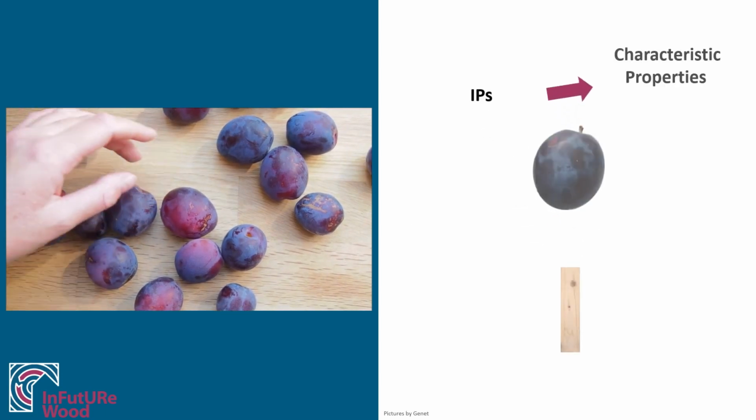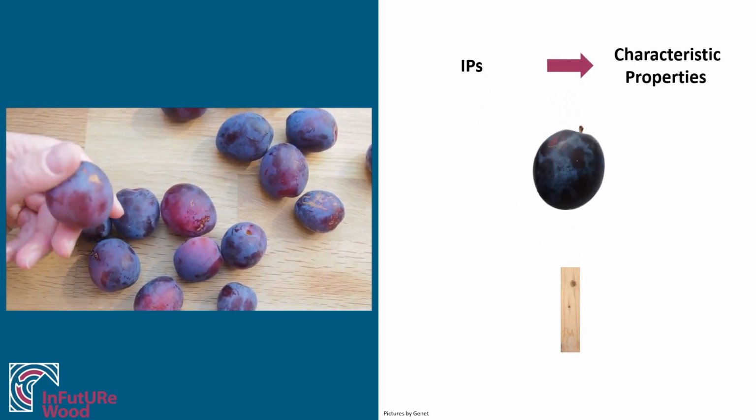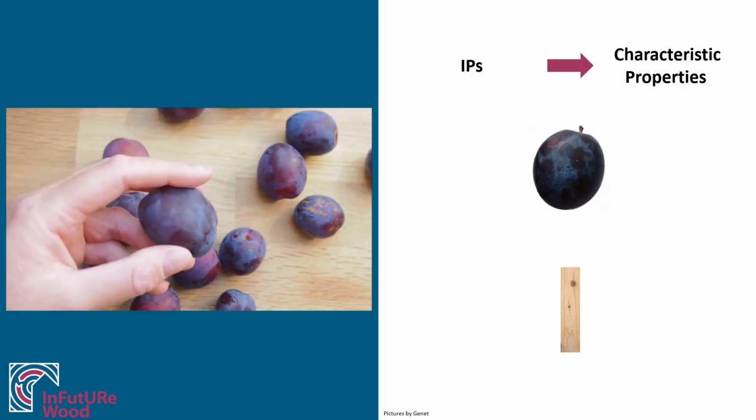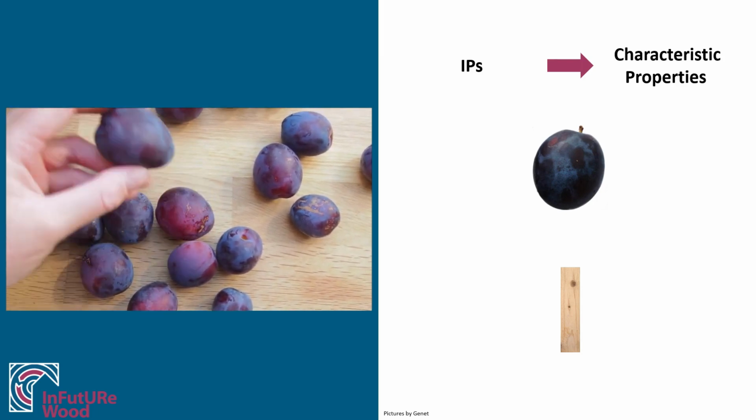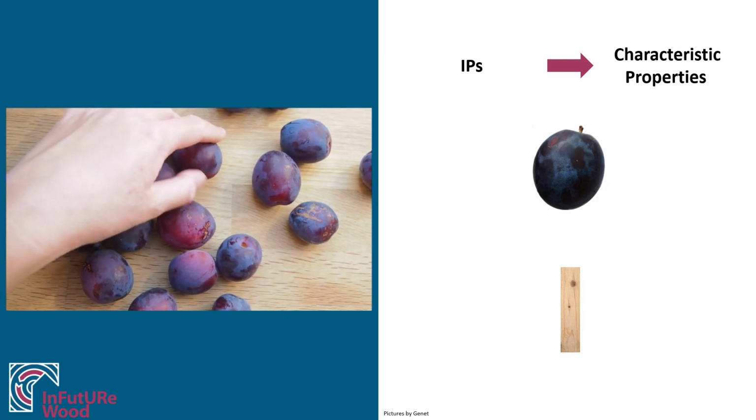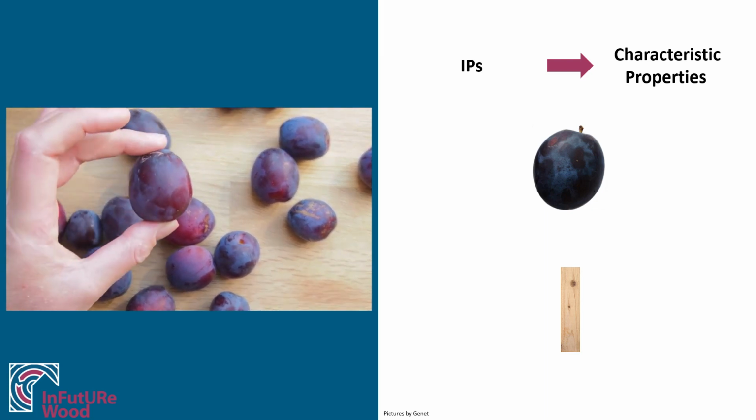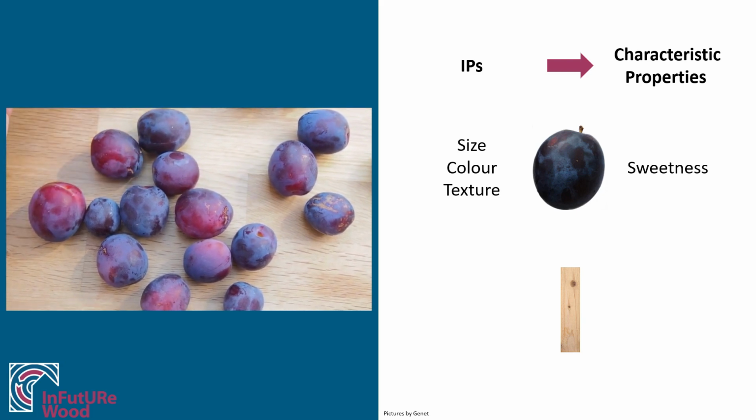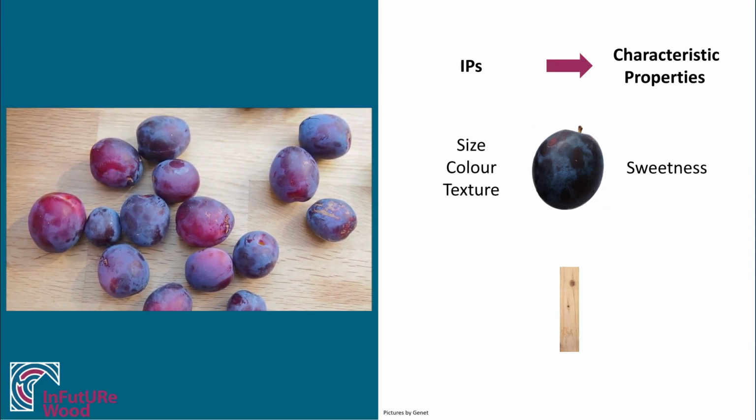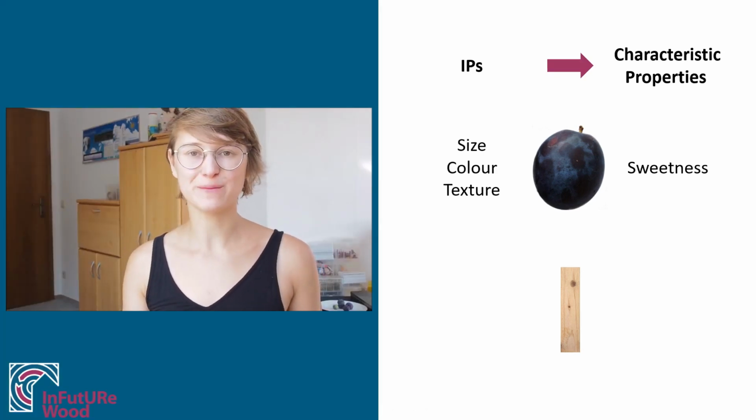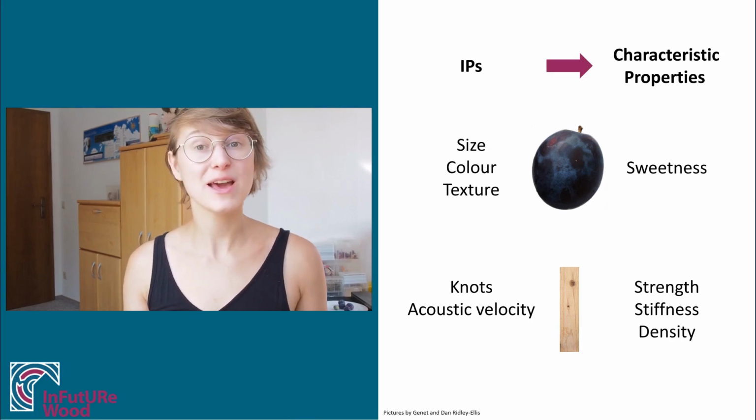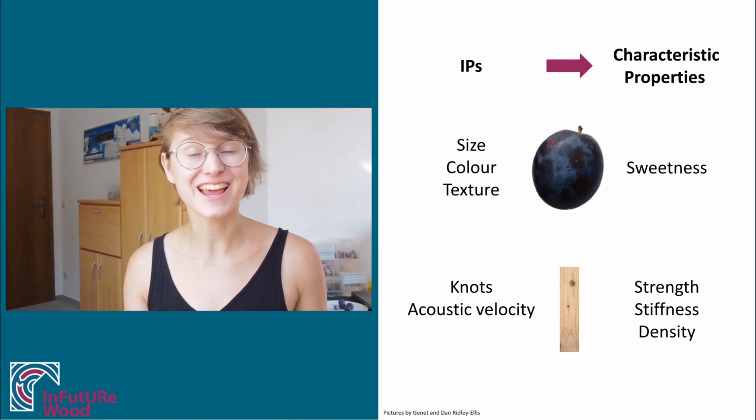What are IPs? In your plum experiment, you do know the IPs automatically. You look at the plum and you squeeze it a little, and your brain automatically tells you, this plum is probably delicious. You take indicating properties like size, color and texture to estimate the tastiness. In timber grading, we can measure things like knot size and acoustic velocity to estimate strength, stiffness and density.